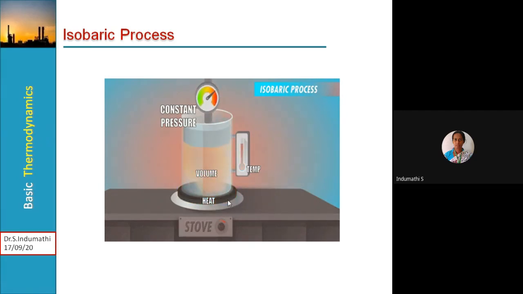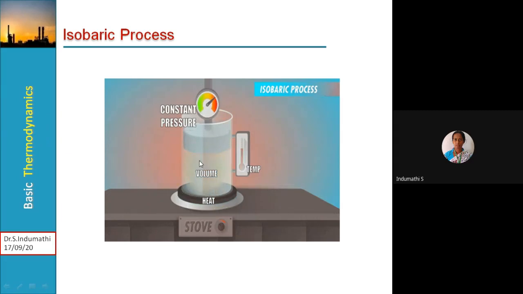Okay, so here this particular volume, inside the control volume, is controlled by this particular piston. Here we have a moving piston. It is attached to a pressure gauge and fitted with a temperature indicator, a thermometer. Okay, so as you supply heat, what is happening?